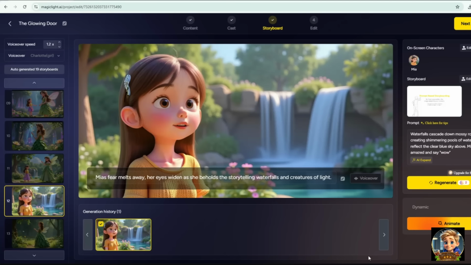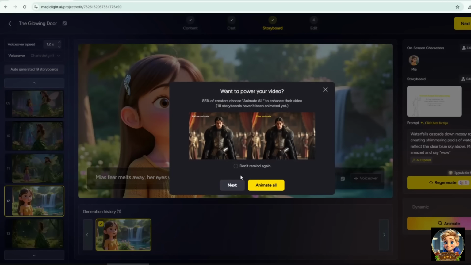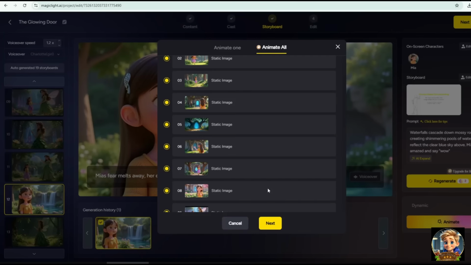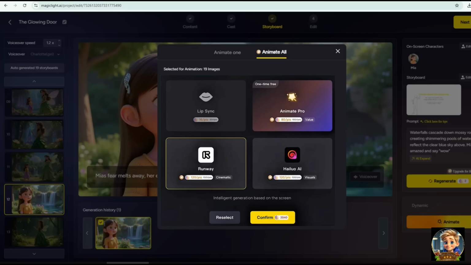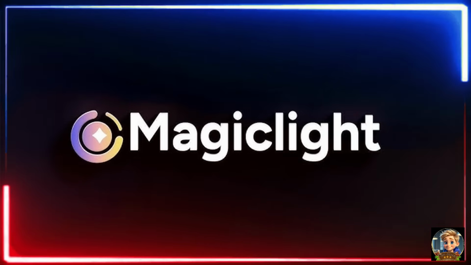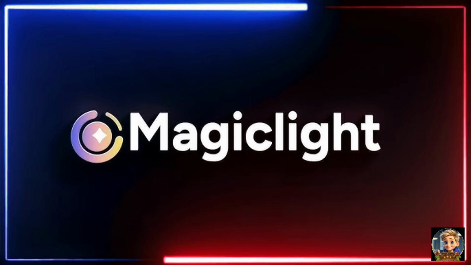Now it's time to animate. Start by clicking Next, then select Animate All. After that, hit Next and choose the video generation model you'd like to use. You can choose from options like Runway ML, Halo AI, or Animate Pro. Let's go to Runway, click Next, then Confirm. Now sit back for a moment while the AI transforms your images into a video.